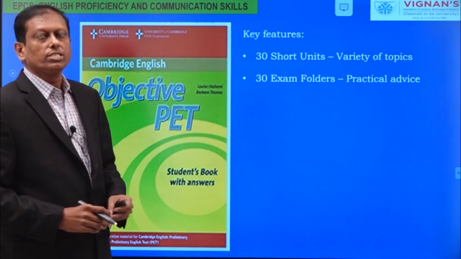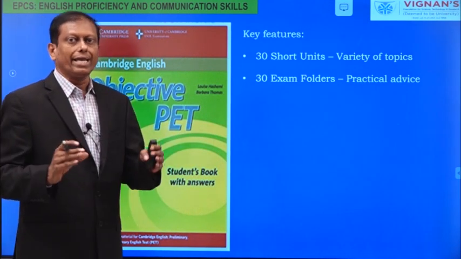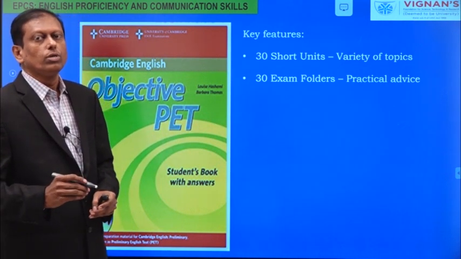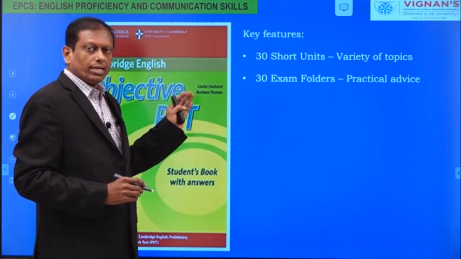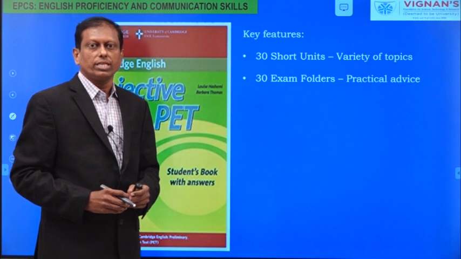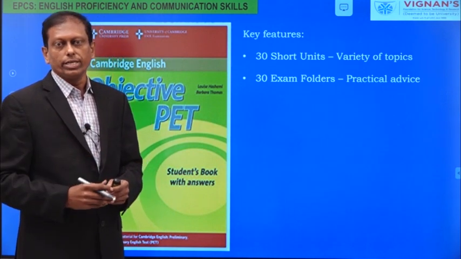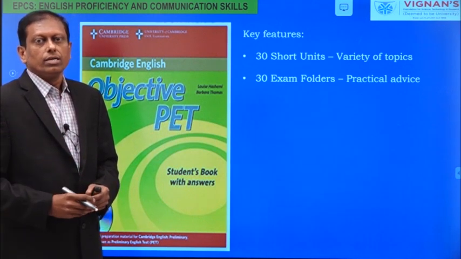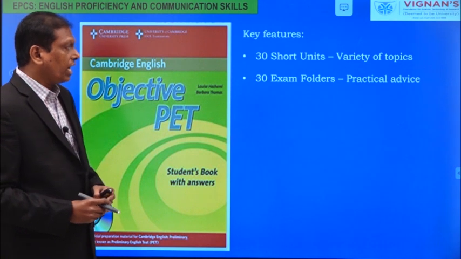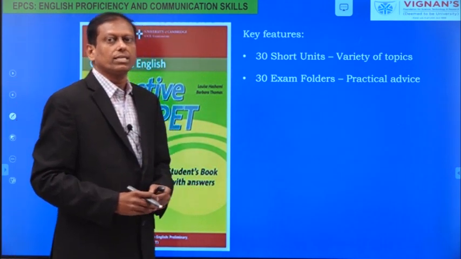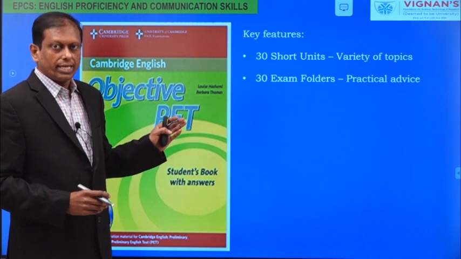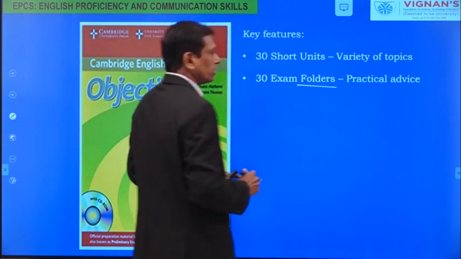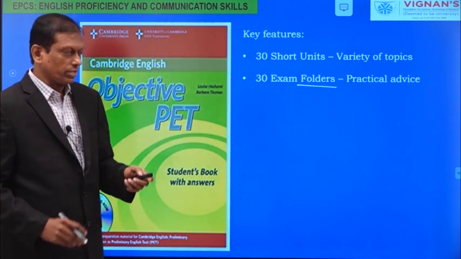In addition to these 30 topics, we have 30 exam folders. At the end of each unit, we will have an exam folder. As I told you, the final outcome of the EPCS course is that every student is going to qualify at the international level, intermediate level, English proficiency test. And the test we have chosen for the first intake is the Preliminary English Test, and Preliminary English Test related exam folders are available at the end of each unit.